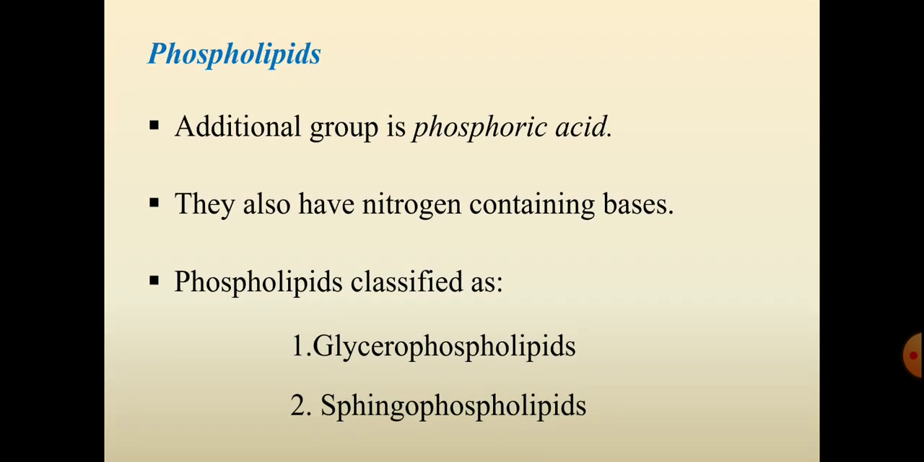Now phospholipid. Apart from fatty acid and alcohol, the phospholipid, as a complex lipid, consists of phosphoric acid as the additional group. They also have nitrogen-containing bases along with them. Phospholipids are classified into two different types based on the alcohol present. Fatty acid plus alcohol plus the additional group, phosphoric acid, is called phospholipid. If the alcohol present is glycerol, it is called glycerophospholipid. If the alcohol present is sphingosine, then it is called sphingophospholipid.